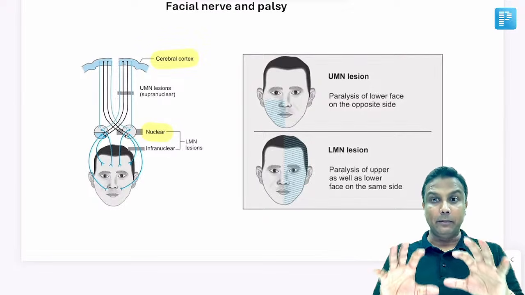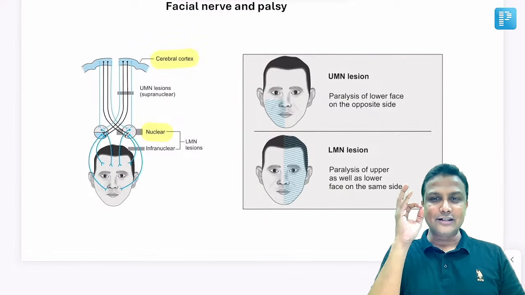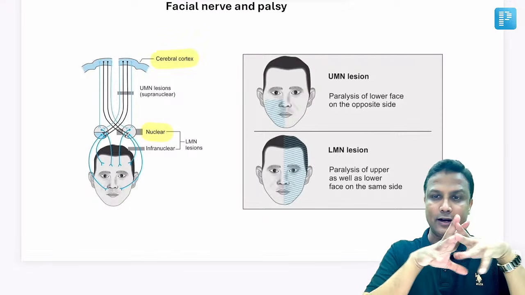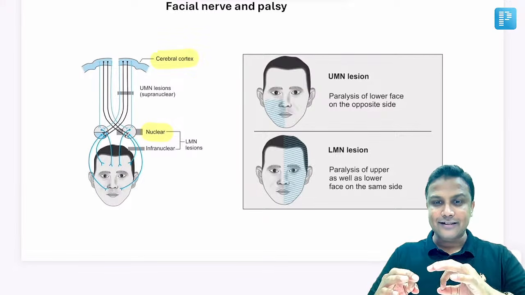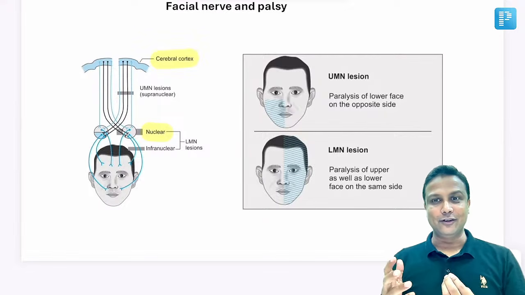So first you got to remember that if the person is coming to you with complete half of the face gone, then it is LMN lesion. If lower half of the face is gone, then it is UMN, that too contralateral side. ये clear हो गया. लेकिन हमारे एग्जाम्स में, in our exams, they are not going to give you so nicely, sweetly, like, half of the face is gone and all.